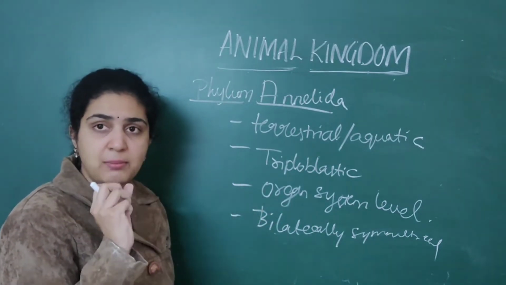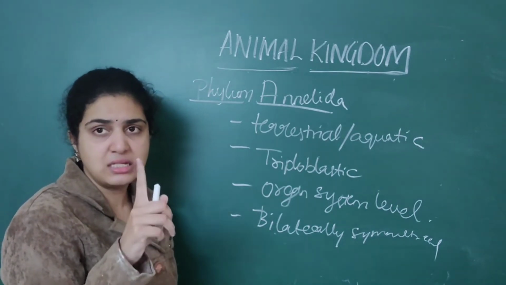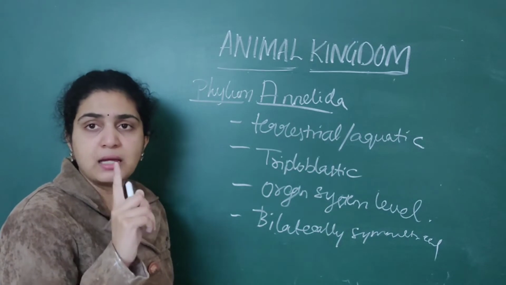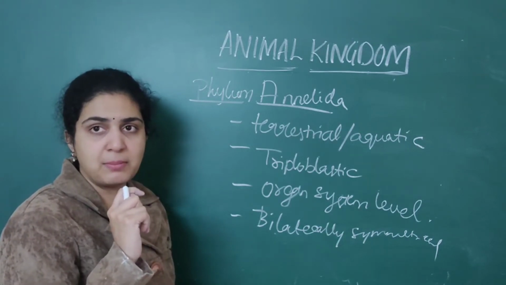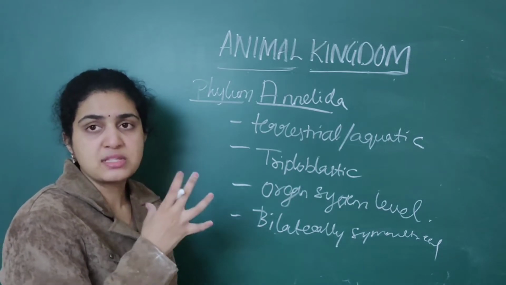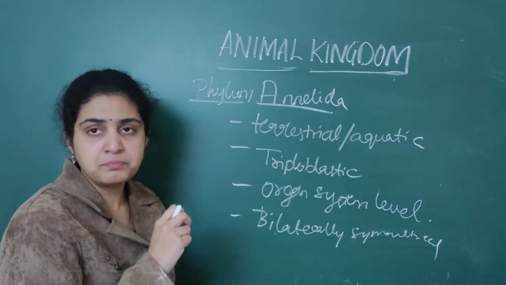Roundworms will come under Aschelminthus. Flatworms will come under Platyhelminthus. Taenia is the only worm that is a flatworm. Rest all will come under Aschelminthus, that is roundworms. Only earthworm will come under the phylum Annelida.